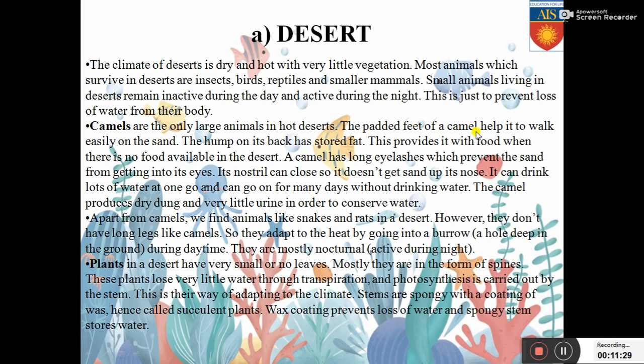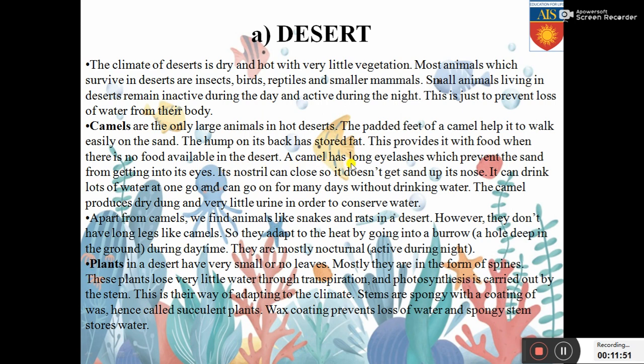The padded feet of a camel help it to walk easily on the sand. If you have seen the feet of a camel, you will see they are padded. Why is it padded? To help them to walk on the sand easily. The hump on its back has stored fat. Camels have a hump on their back. That is nothing but stored fat. This provides it with food when there is no food available in the desert.